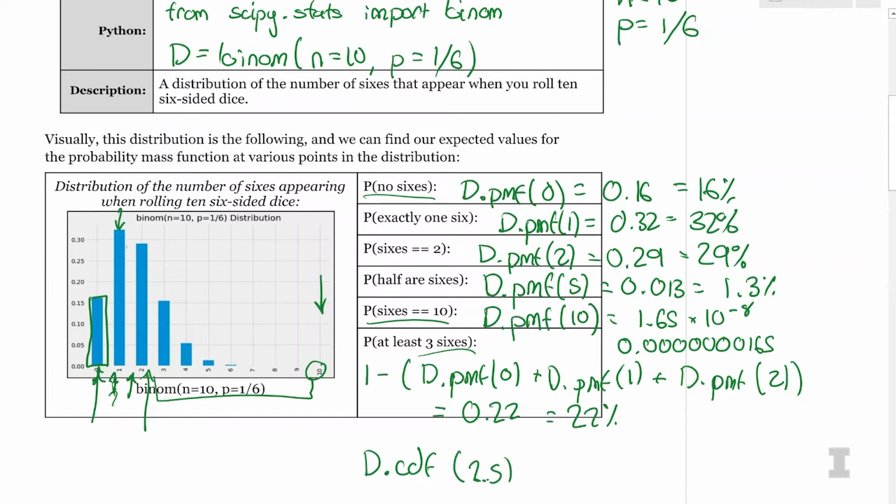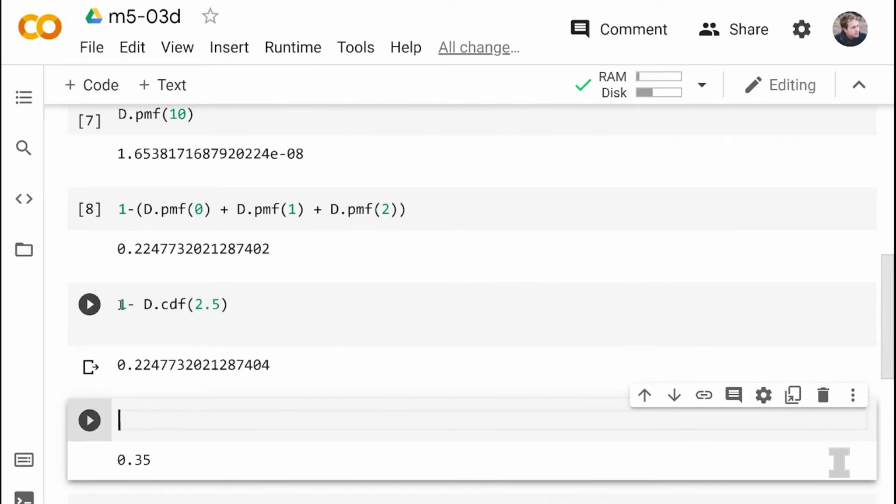That's going to be 0, 1, and 2, but I want everything that has at least 3 sixes or more, so I'm going to do 1 minus that to get the right-hand tail of everything that has 2.5 or more sixes. And I get 0.22 as well. I get the exact same answer.